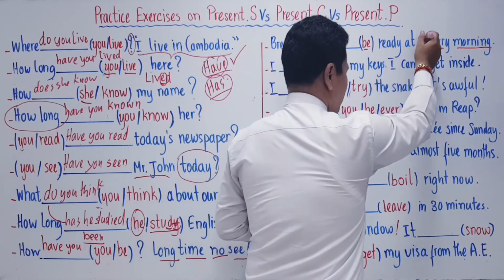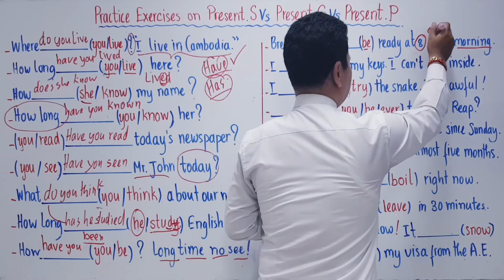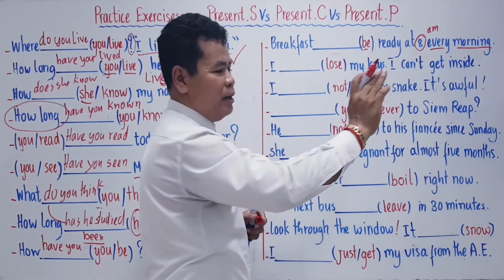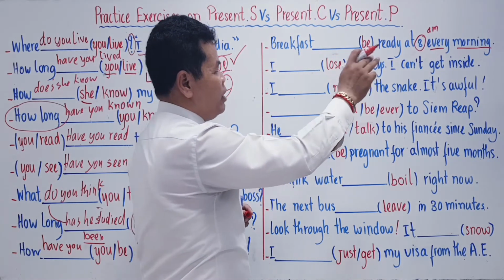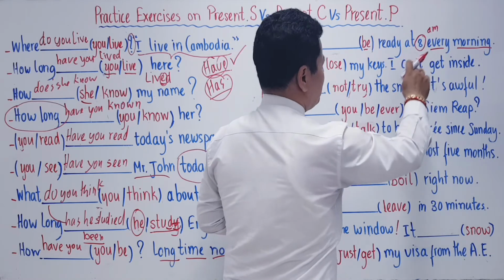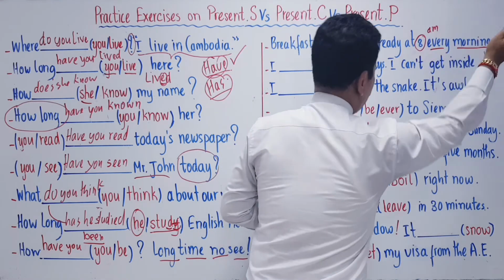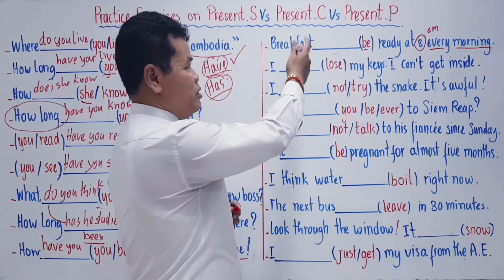8 o'clock every morning. You don't need to say 8 a.m. every morning. Okay? Sometimes you are going to use every morning. Sometimes you don't need to use every morning. You say 8 each morning or something like that. So 8 must be 8 a.m. because breakfast. You see the word breakfast here.